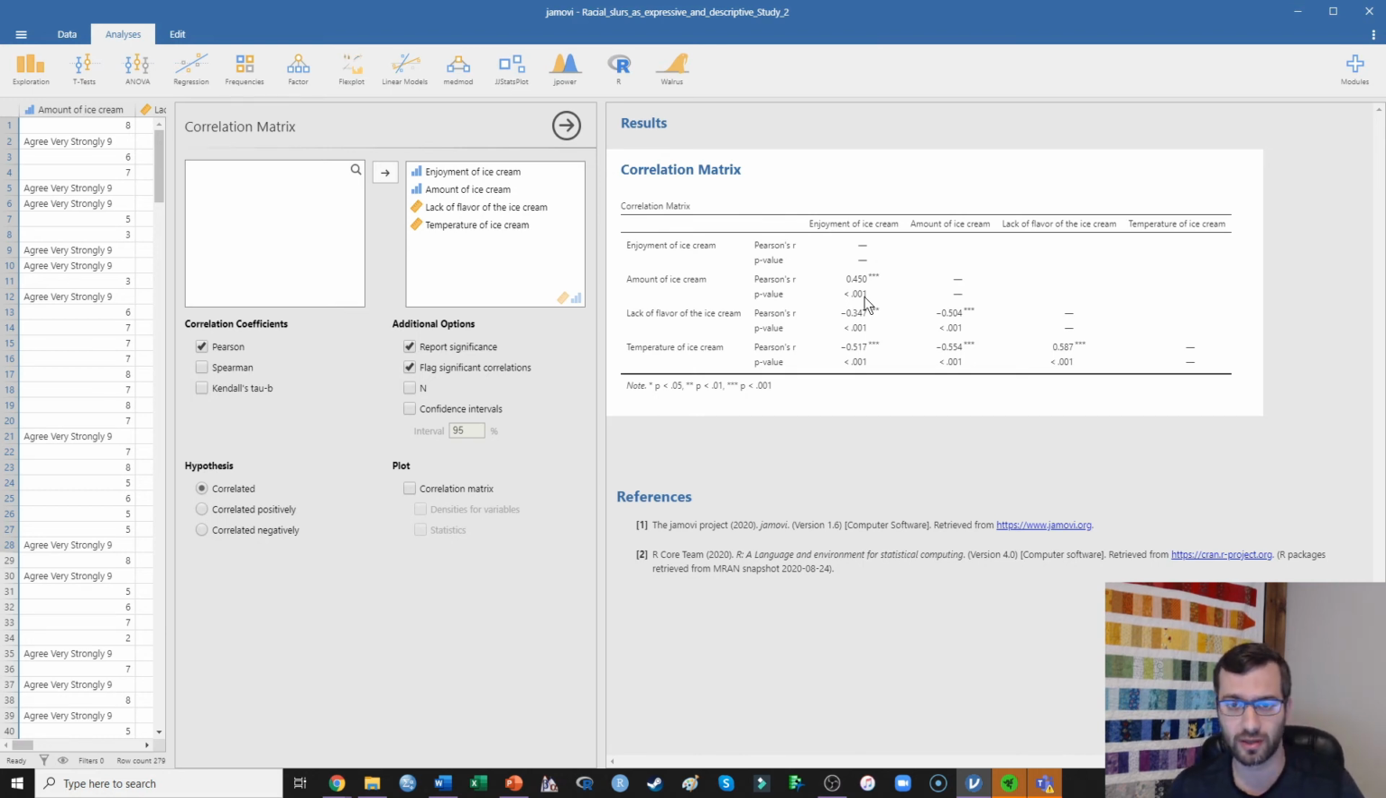So the conclusion that I would write here is that greater enjoyment of ice cream was related positively to the amount of ice cream. Or in other words, what I should really say, because I'm predicting that amount of ice cream is going to be my predictor and enjoyment of ice cream is going to be my outcome, I would actually flip those. So what I might say is that, consistent with my hypotheses, a greater amount of ice cream is positively related to enjoyment of ice cream.